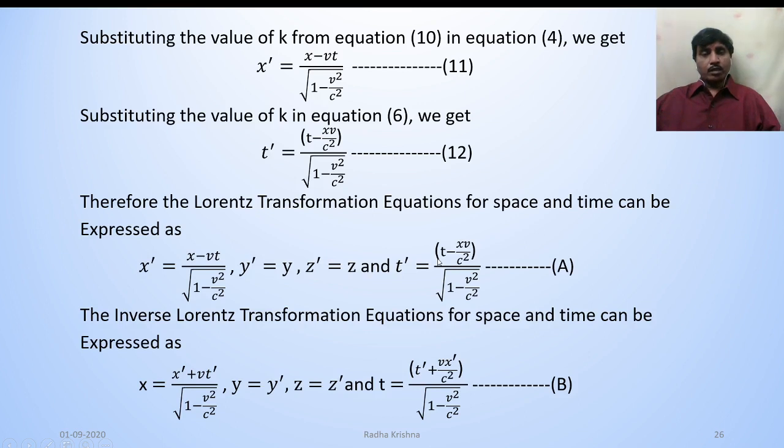That is, if the frame s dash is moving with velocity v that is small compared to c, then the Lorentz transformation equations become Galilean transformation equations. If v is comparable to c, then we use Lorentz transformation equations to solve the problems in the special theory of relativity.